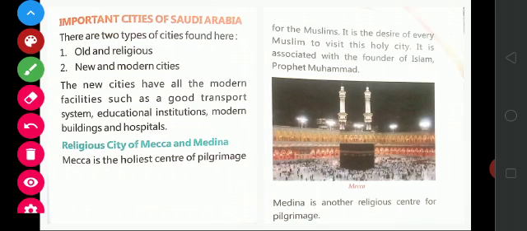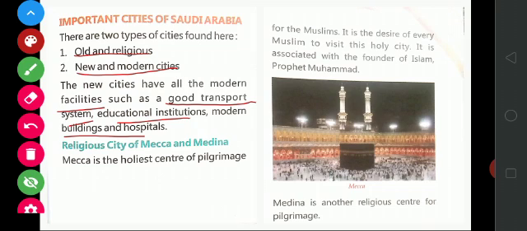Important cities of Saudi Arabia. There are two types of cities found here: old and religious cities, and new and modern cities. The new cities have all modern facilities like a good transport system, educational institutions, modern buildings and hospitals.